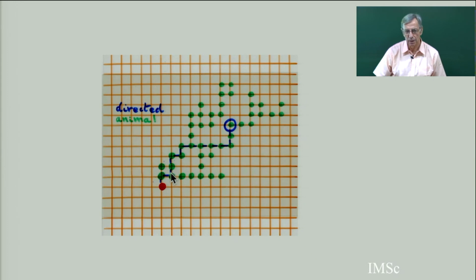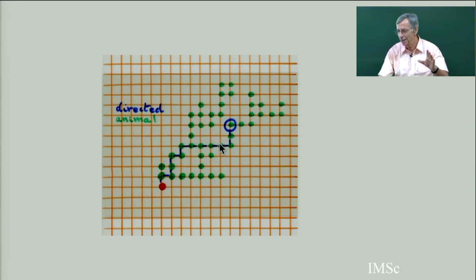be reached by a path from the origin, by your directed path, meaning it's a path going from one vertex to a neighbor vertex, with elementary steps only east and north, and the path is completely contained in the animal. It's a series of points of the animal, which you go from one point to another by a north or east elementary step. I don't claim that's a unique path. It can be many paths.